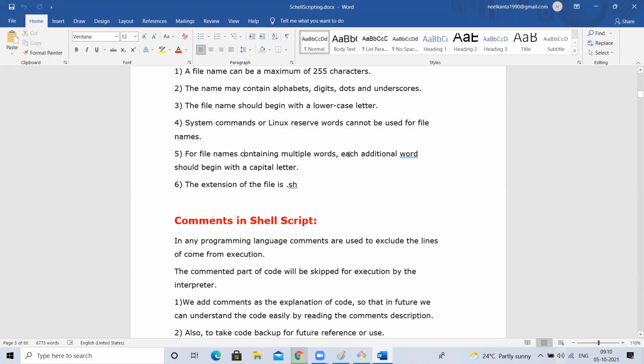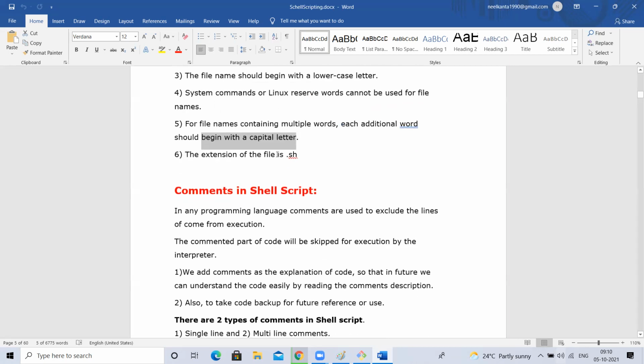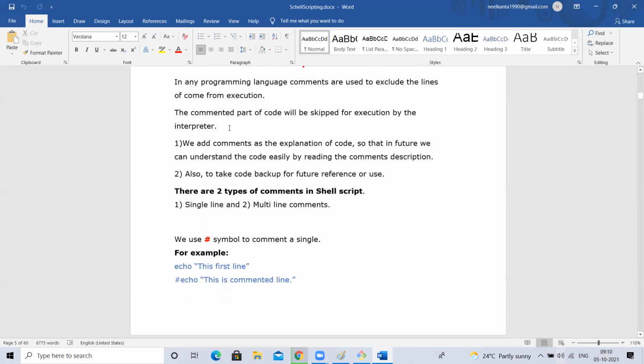As I said, if it is multiple words, the first word should begin with a small case, and the second word, right? My first file: my first, F capital, other small, again file. My first file, right? F capital, file. Like that we have to use. Extension should be .sh, but it's not mandatory, it is recommended. These are the naming conventions we use.